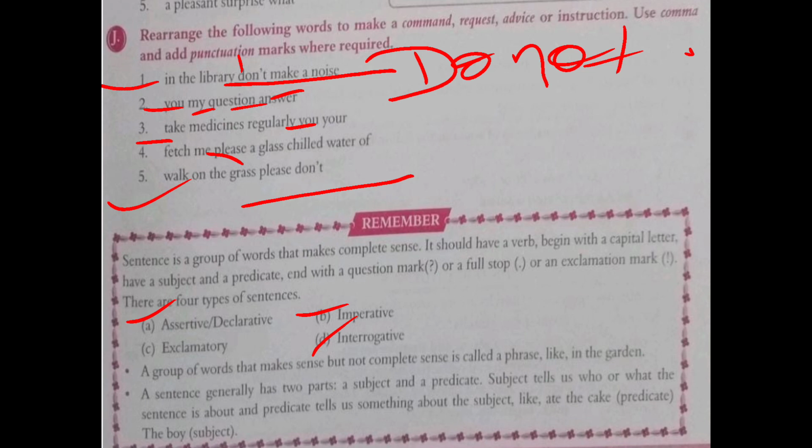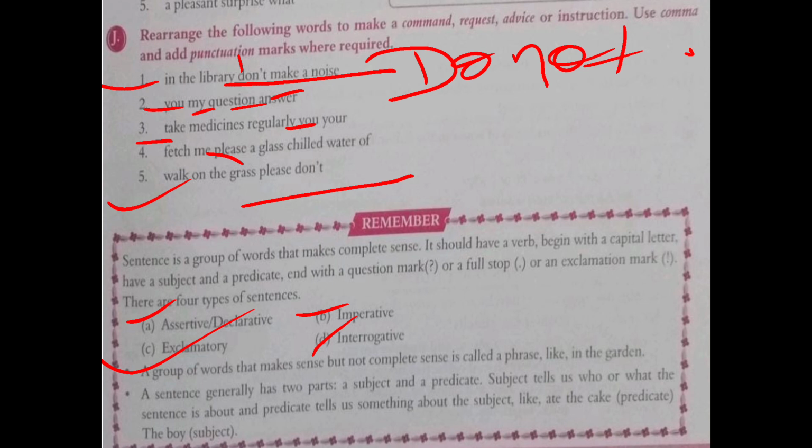Imperative is not divided. Interrogative is divided into two parts. Imperative is of four kinds, that is command sentence, request sentence, suggestions, and advice. So what is exclamatory? Exclamatory sentences are those sentences which express certain feelings, certain emotions. And what is interrogative? Interrogative are question sentences, and it is of two types, yes or no type of sentences, and wh type of sentences.